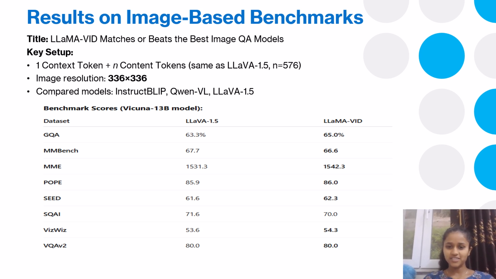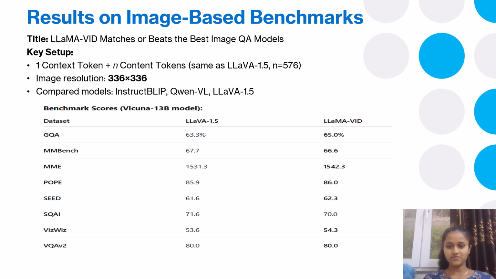So, as you have seen previously, LLaMA-VID is specially optimized for long videos, but it also performs extremely well on image-based tasks. Here each image is encoded with one context token and 576 content tokens, the same as the LLaVA 1.5 baseline. And you can check results here.